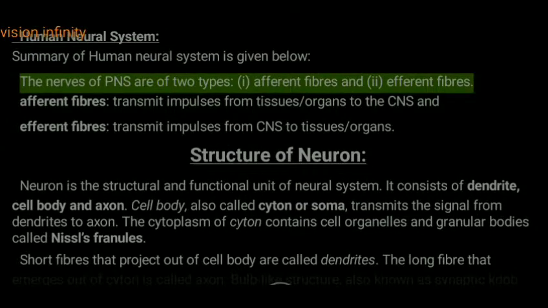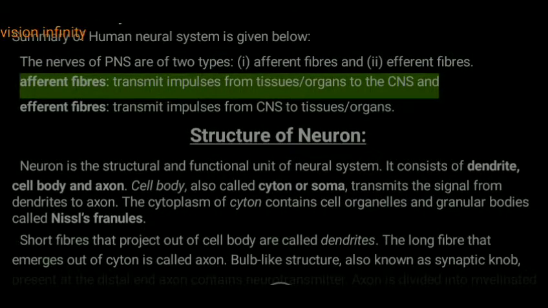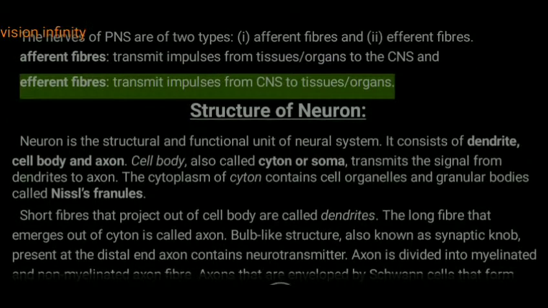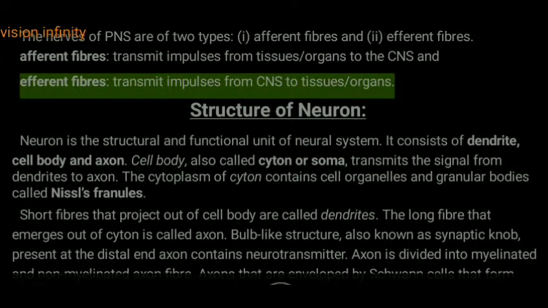The nerves of the PNS are of two types: (i) afferent fibers and (ii) efferent fibers. Afferent fibers transmit impulses from tissues and organs to the CNS, and efferent fibers transmit impulses from the CNS to tissues and organs.